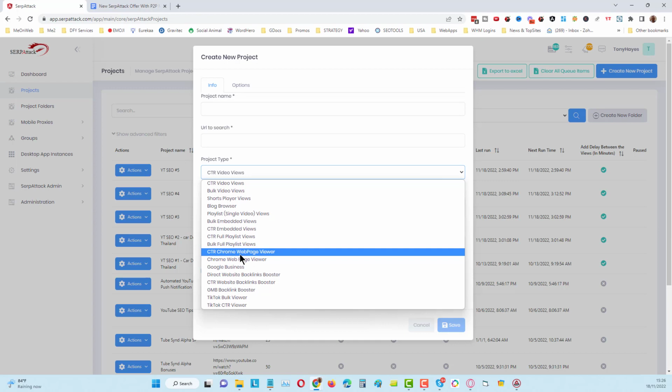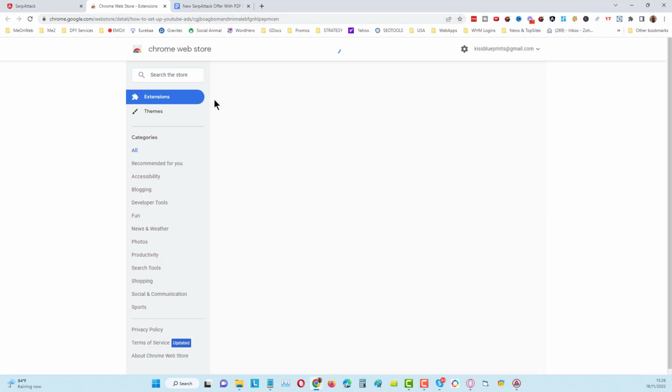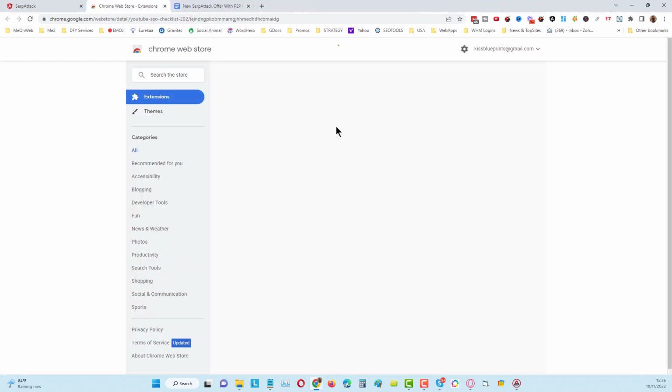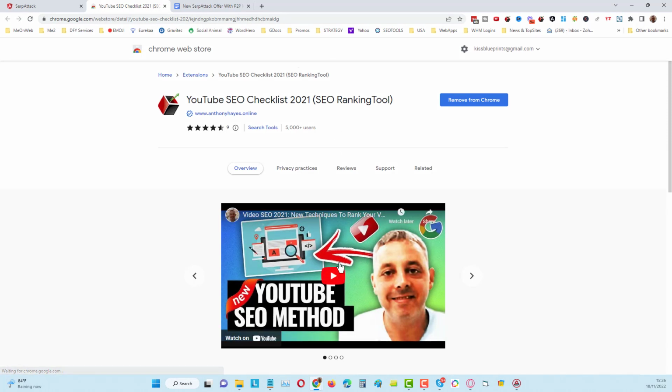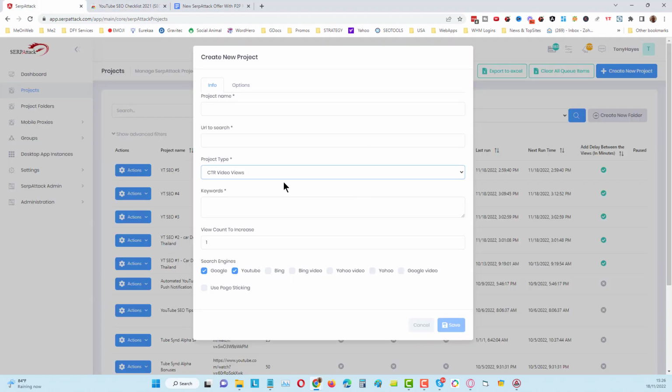We can do Chrome pages. If I open this up, you can see this is a Chrome Web Store page. This is where people can install your Chrome extensions. Now, if you've got Chrome extensions on here, you can embed videos on here as well. Let's see if we've got one here with the video. It'd be easier to explain it. And you can see here I've got a video on here. Then what we can do is views on here from CTR clicks that got us here in the first place, which is pretty cool.